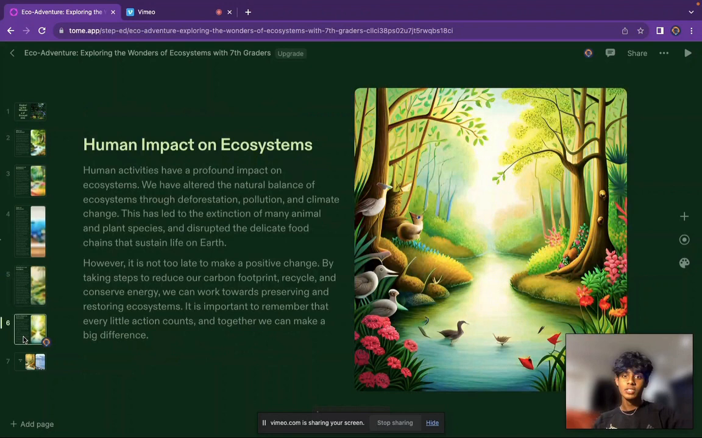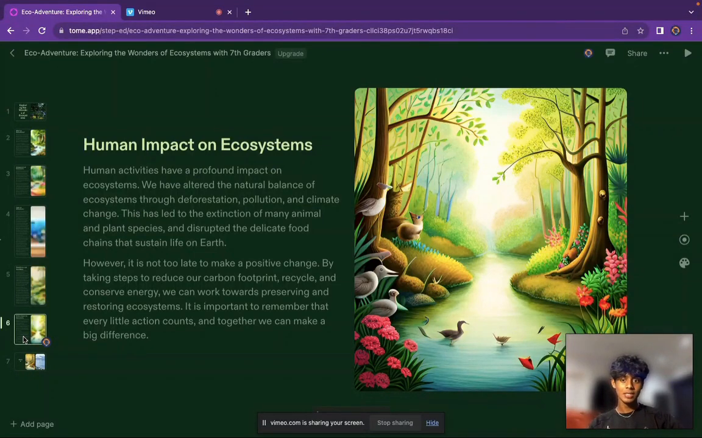Human activities also have profound effects on ecosystems. We have altered the natural balance of ecosystems through deforestation, pollution, and climate change. This has led to the extinction of many animal and plant species and disrupted the delicate food chains that sustain life on Earth. However, it's not too late to make a positive change.